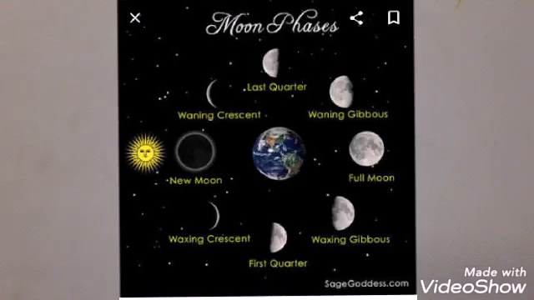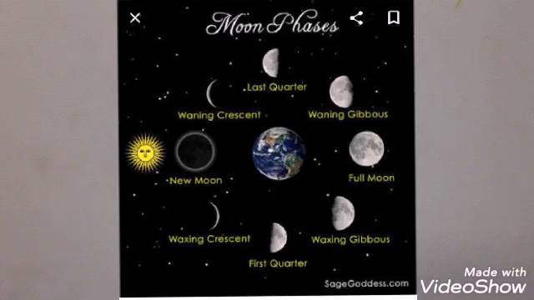Dear students, did you observe the sky in the dark night? Have you observed the moon, the shape of the moon? Yes, the shape of the moon is changing every day. Why does this happen? What is the reason behind it? And what is the name given to the changing shapes of the moon that we see in the sky?